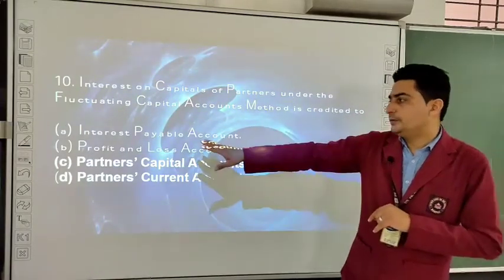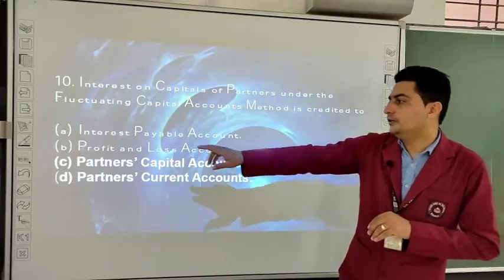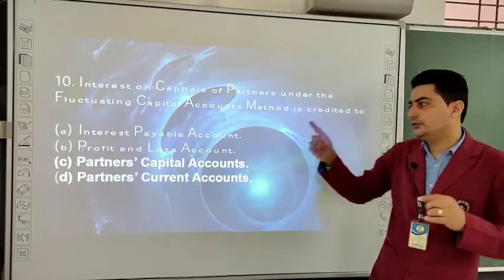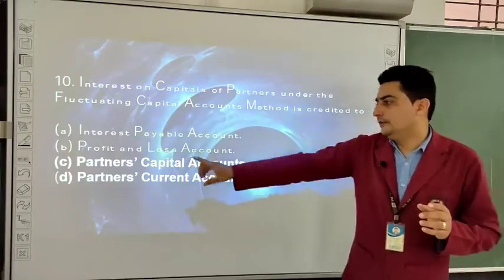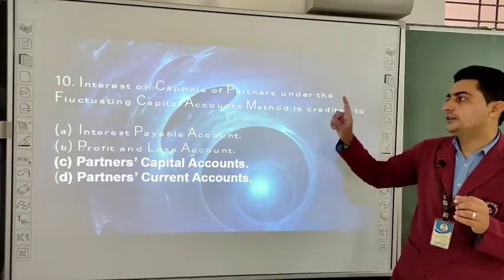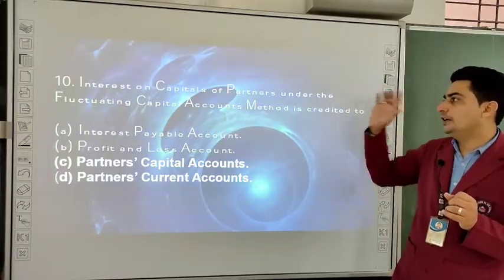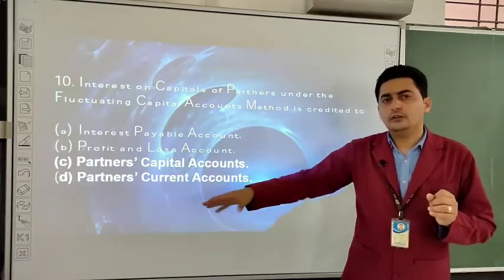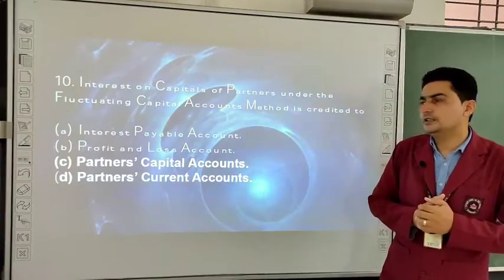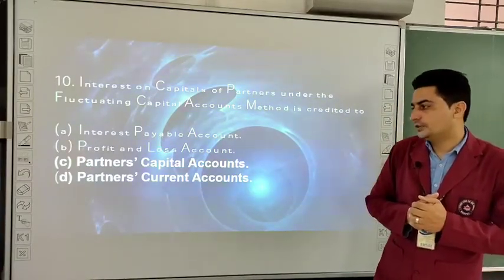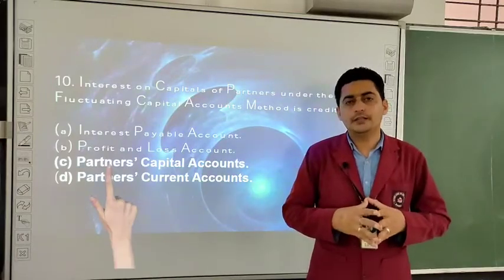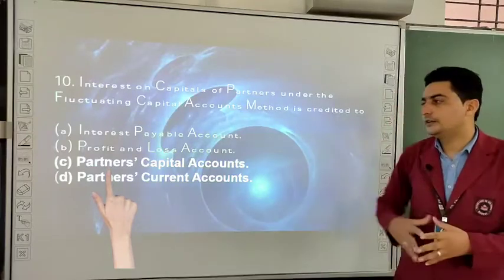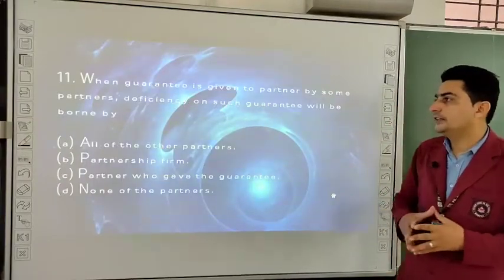Okay, interest payable account, there is no interest payable account. In profit and loss account, interest on capital is appropriation against profit, so it will not go in profit and loss account. Then partners capital account, because partners capital is fluctuating, so interest on capital will be credited in partners capital account. Partners current account will not be prepared because capital is fluctuating, it is not fixed. So the correct answer is partners capital account. So the interest on capital in fluctuating method is credited in partners capital account. Let us see the next.